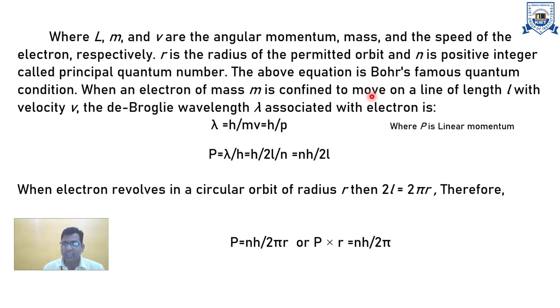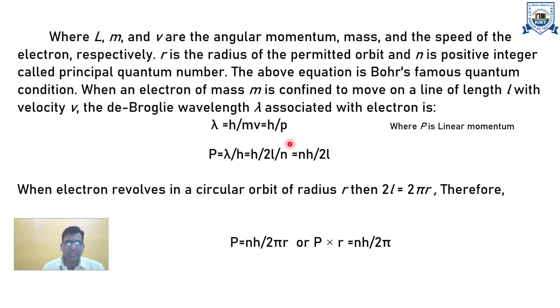The above equation is Bohr's famous quantum condition. When an electron of mass m is confined to move in a box of length L with velocity v, lambda is equal to h upon mv. This is the famous de Broglie relation. We can understand particle nature and wave nature by this relation. Lambda is the wavelength associated with the particle, lambda is equal to h upon p. Again we put the value.